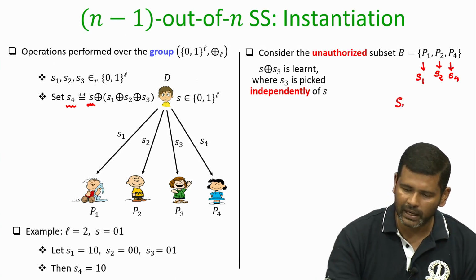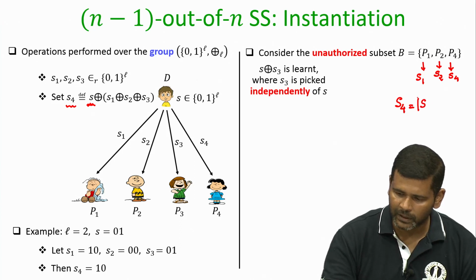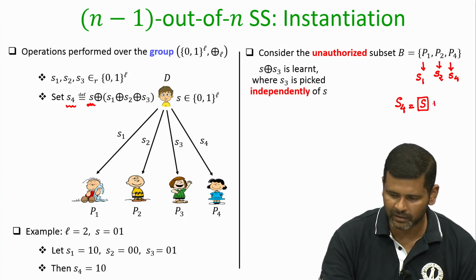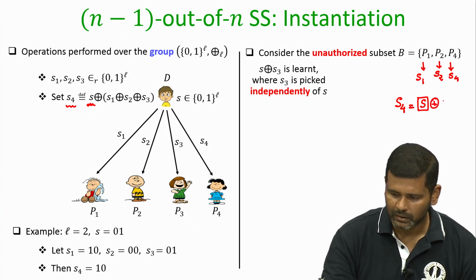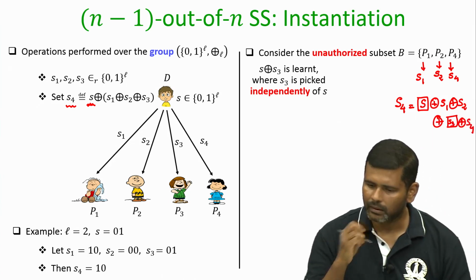It is known that S4 is basically the unknown S, which I put in this box since its value is not yet known, XOR S1, XOR S2, XOR an unknown S3 which is not yet known.